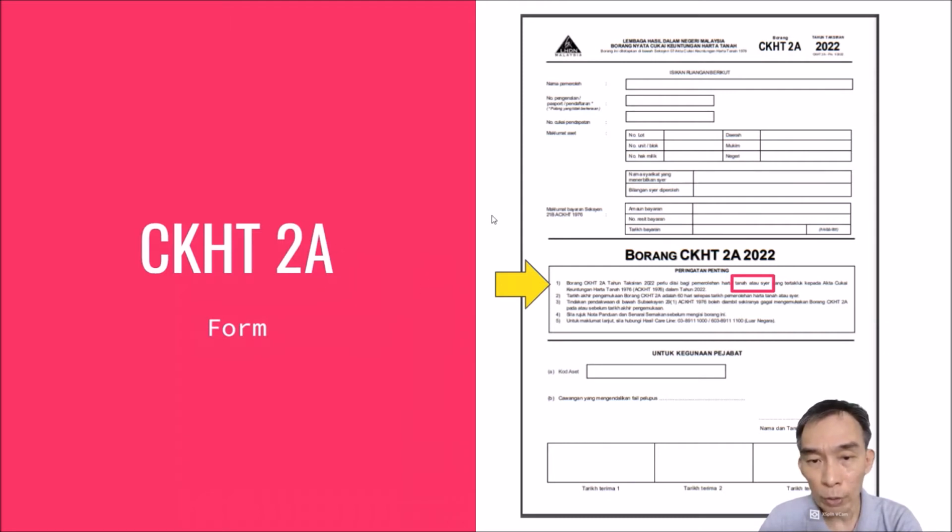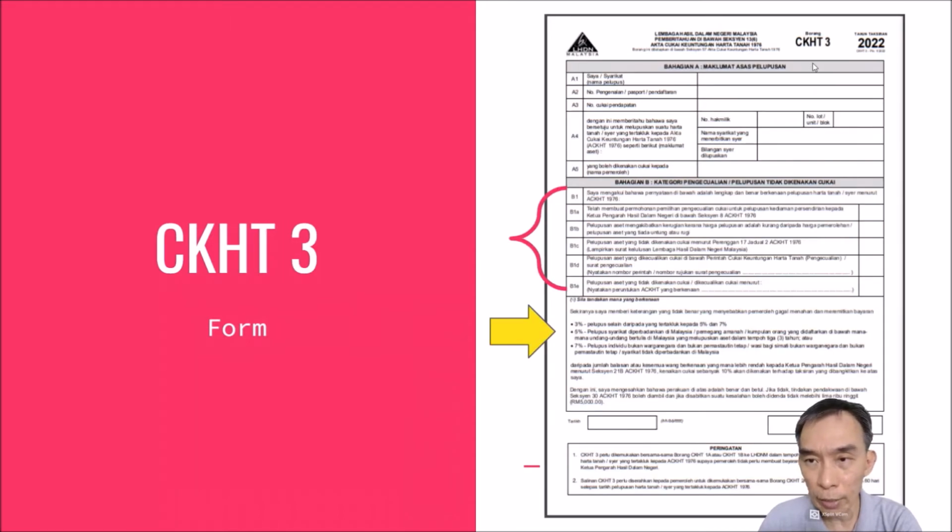Now, the more important one is the CKHT 3. So let us go into CKHT 3 2022, where you zoom into the bahagian B, category pengecualian. So this is for exemption, different types of exemption under CKHT 3. And we all understand that CKHT 3 is the form to use to ask for exemption. Here the exemption is B1A, B1B, B1C, with detail on each and every one of these different categories.